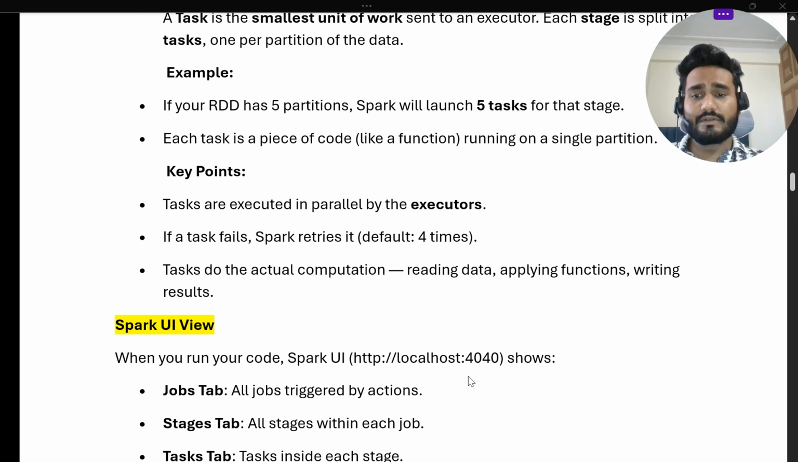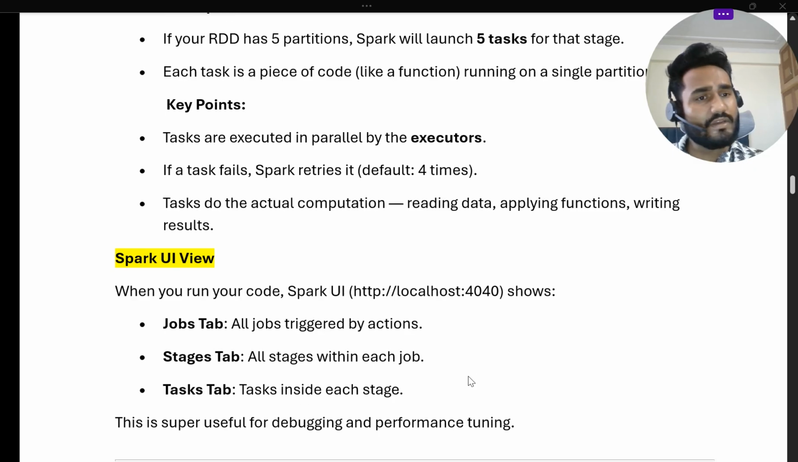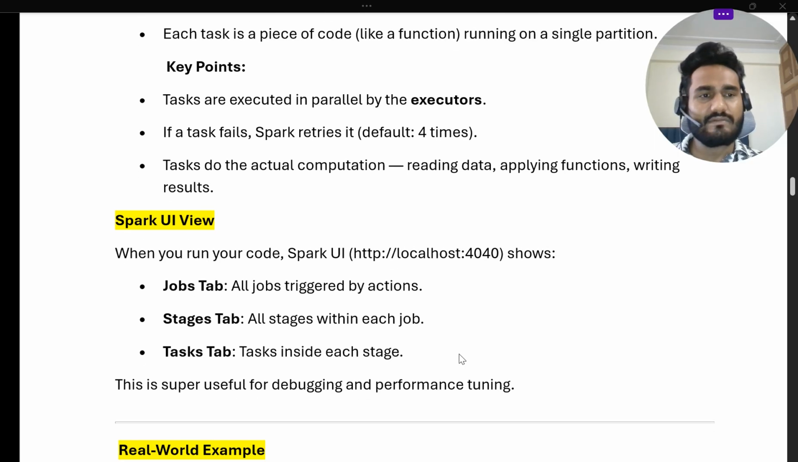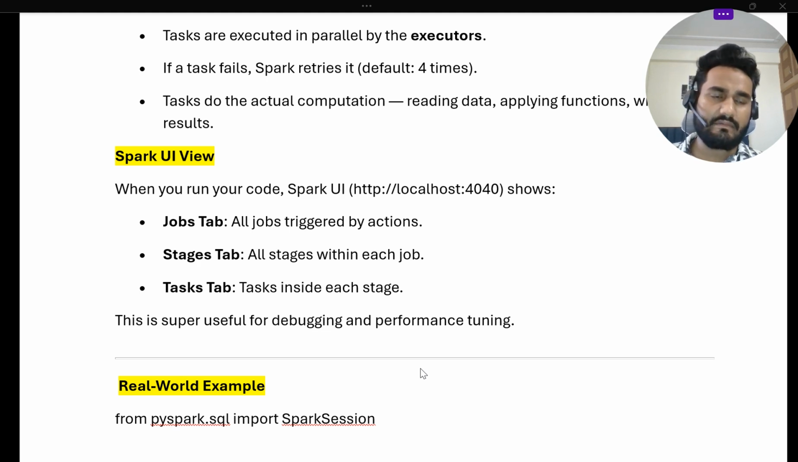Now come to the Spark UI view, and how we understand this through the Spark UI. Whenever you run your code locally, on localhost, you see all jobs triggered by actions, all stages within each job, and tasks inside each stage. So the hierarchy is job, then each job has stages, and each stage has tasks. Why are we using the Spark UI? We use it for debugging and performance tuning. We will see which stage is taking much time so that we can optimize the code. So we use the Spark UI if we are getting any latency while running a Spark job.